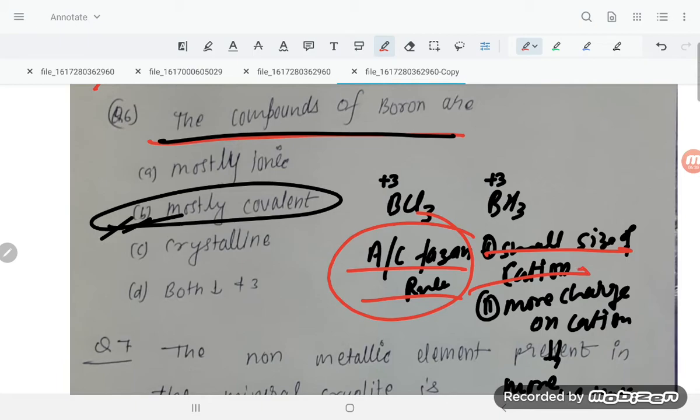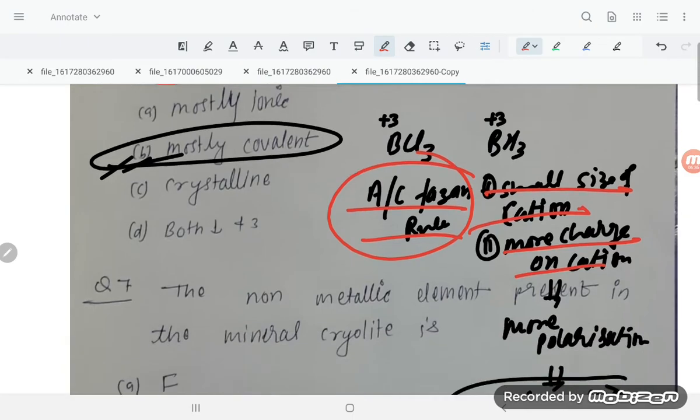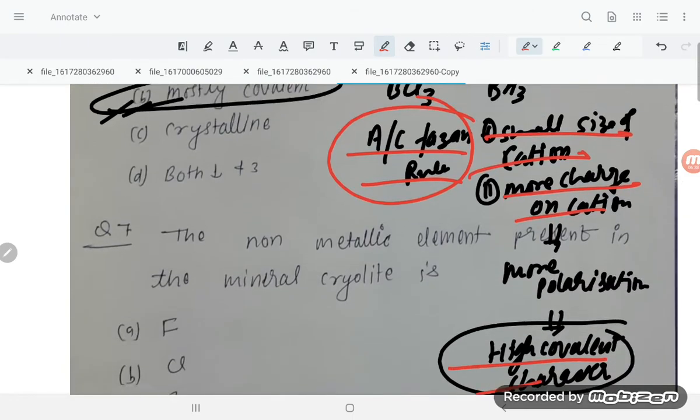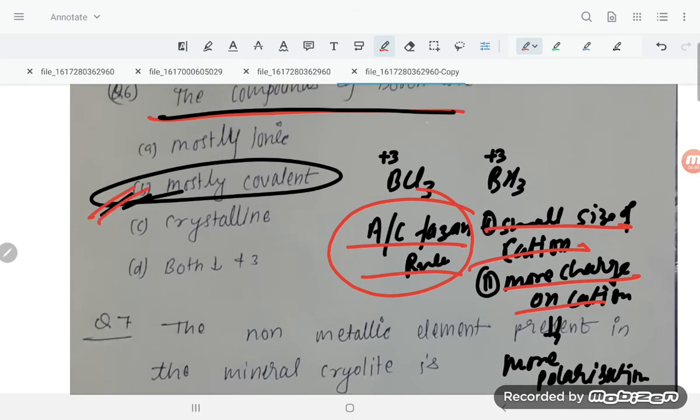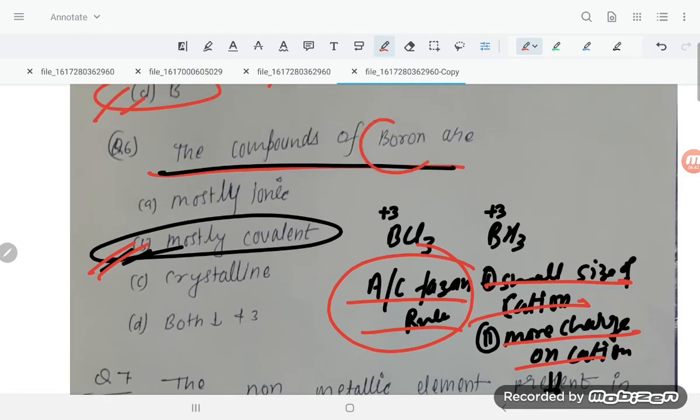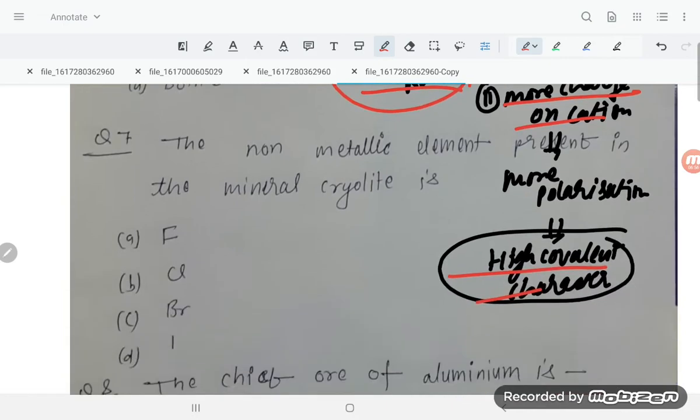A small size of cation and more charge will attract the electron of an ion to the center and develop the covalent character. So that is mostly covalent. That is why boron is known as what, students? Typical non-metal. This is known as typical non-metal, meaning they are non-metals, not metals.